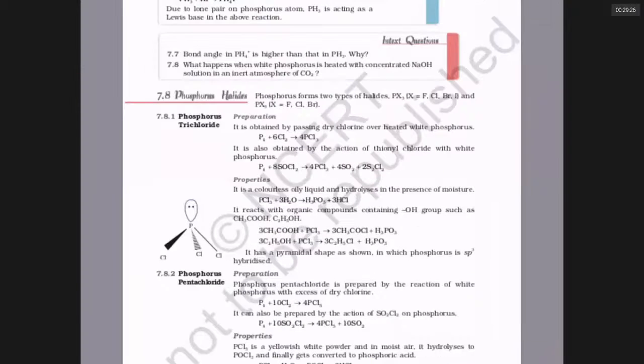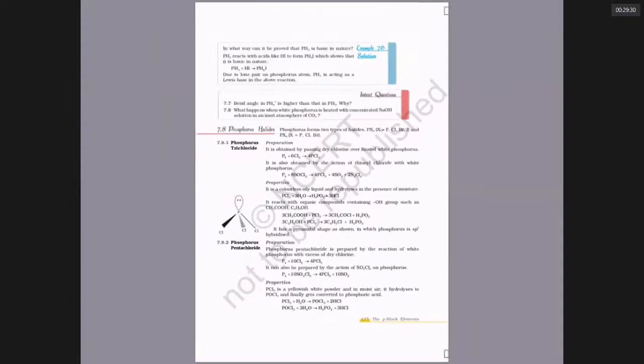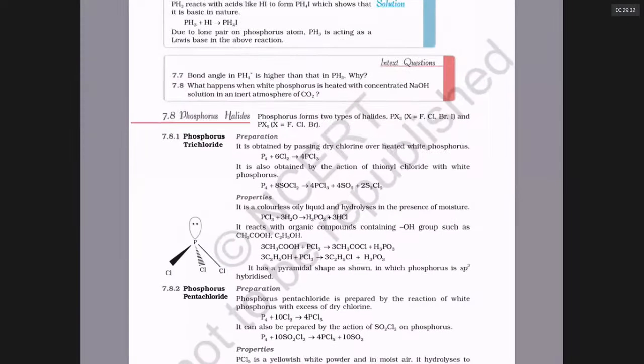For tomorrow's exam, the portion is up to the nitrogen oxides and up to phosphorus allotropes, I would say. Notice that from the halogen compounds, I will give 9 to 10 questions. And from the 15th group up to this point, you get the remaining questions. If you read the NCERT thoroughly, and if you have basic ideas of what we are doing, I think you can do the test well.